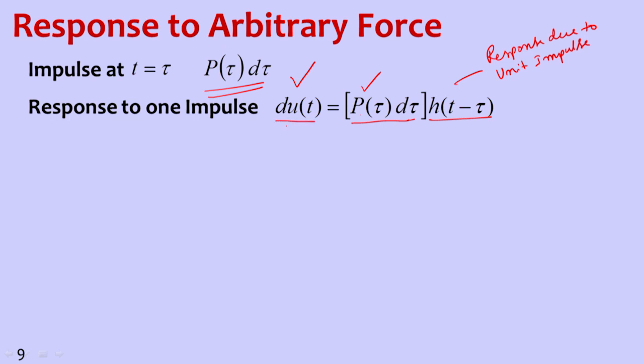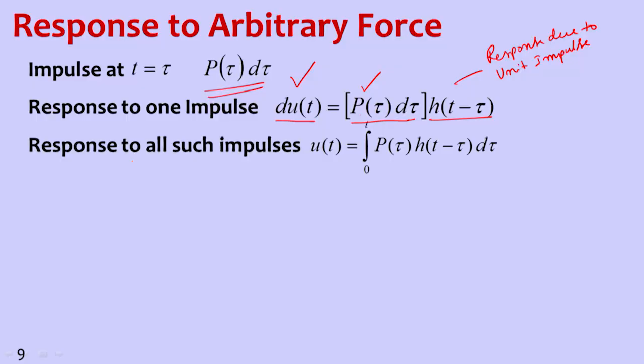So du of t is written because this is only due to one impulse. In any arbitrary force, if we take a large arbitrary force, there can be many impulses, a series of impulses, and this is the response due to one such impulse. And then the response to all such impulses, if we want, we put together. So that is the integral of this du.